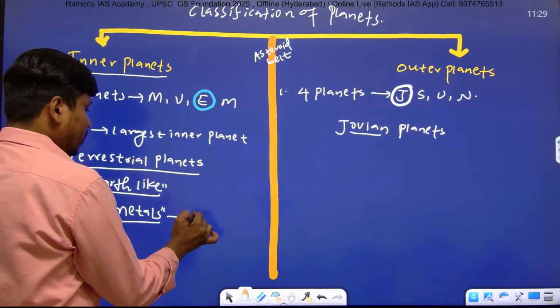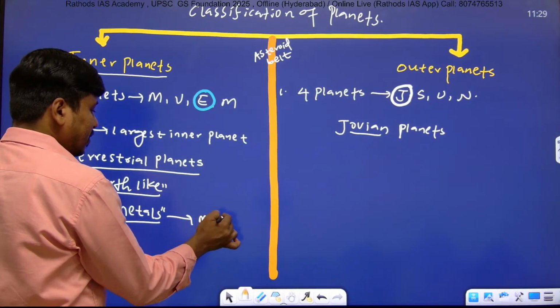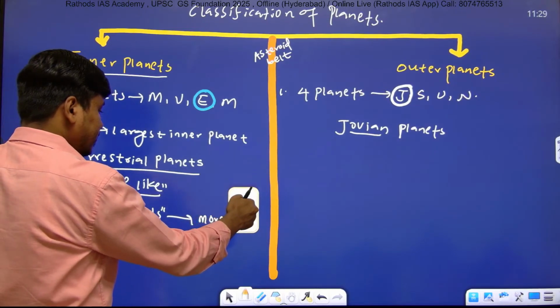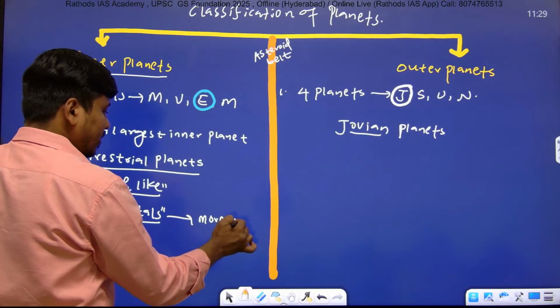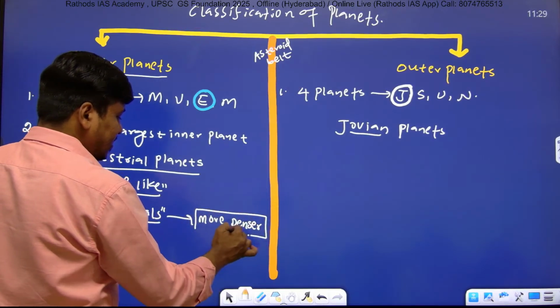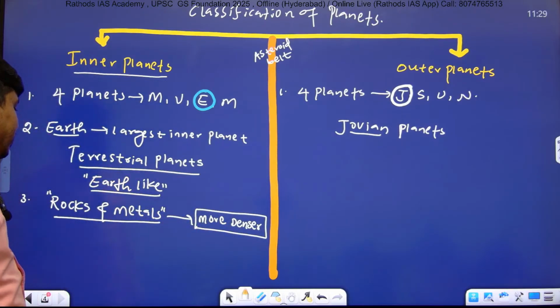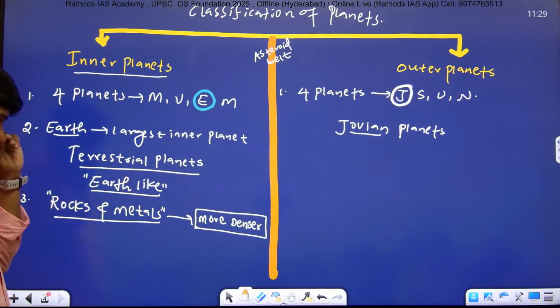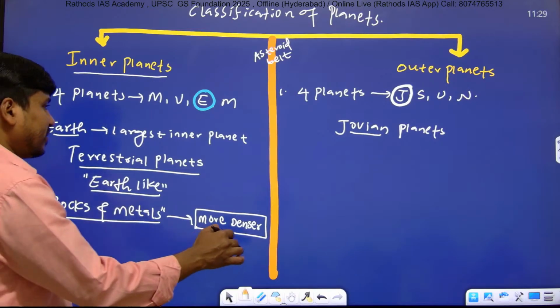Therefore, they are more dense. So if you get the question, which are the more dense planets, then the answer is inner planets. Why are they more dense? Because they are made up of rocks and metals. They are more dense planets. So this side, point number 3.